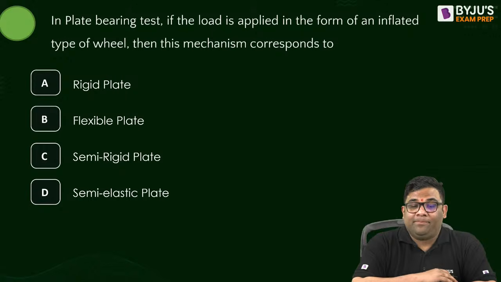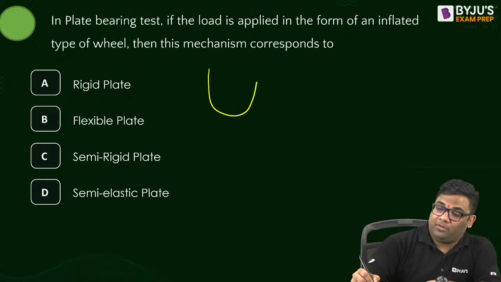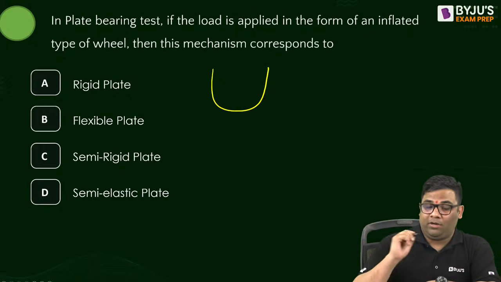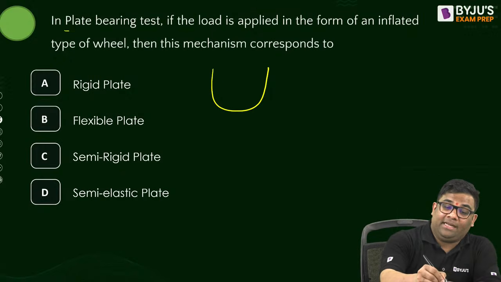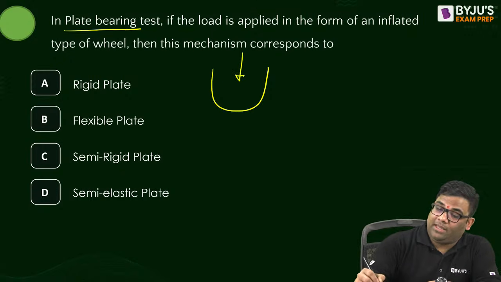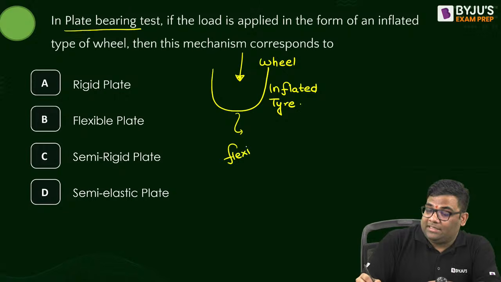In plate bearing test, if load is applied in the form of an inflated type of wheel, meaning when you are considering tire load, then we consider the plate as which type of plate? Flexible plate, rigid plate, semi-rigid or semi-elastic? If you are using wheel load, and this wheel load is an inflated tire, it is considered as a flexible plate.